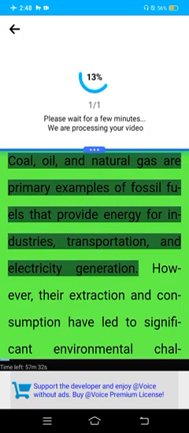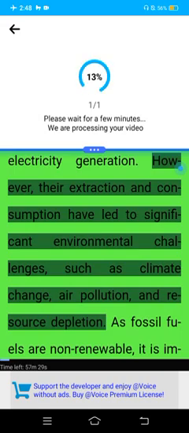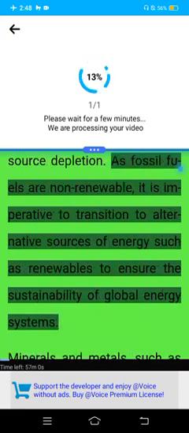Coal, oil, and natural gas are primary examples of fossil fuels that provide energy for industries, transportation, and electricity generation. However, their extraction and consumption have led to significant environmental challenges, such as climate change, air pollution, and resource depletion. As fossil fuels are non-renewable, it is imperative to transition to alternative sources of energy such as renewables to ensure the sustainability of global energy systems.